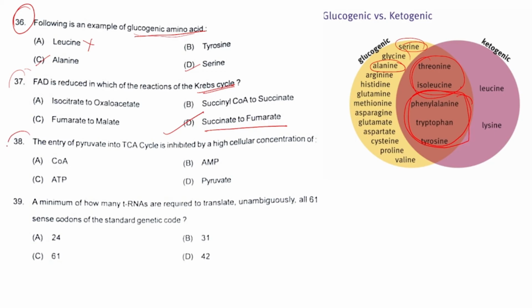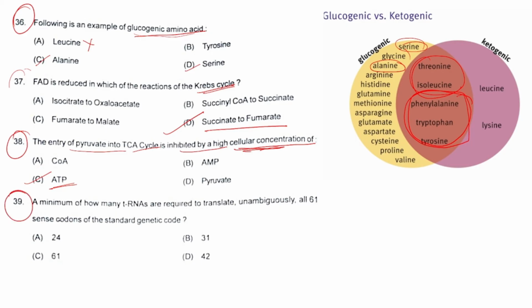Next, question number 38. The entry of pyruvate into the TCA cycle is inhibited by a high cellular concentration of, okay, the high cellular concentration of ATP basically inhibits this entry of pyruvate into the TCA cycle. If there is more concentration of ATP, there will be a feedback regulation and no more pyruvate will enter into the TCA cycle to produce even more ATPs. So option C is the right answer.